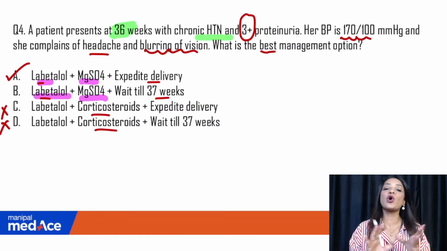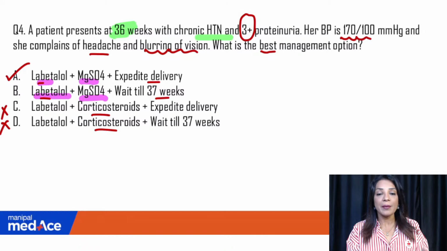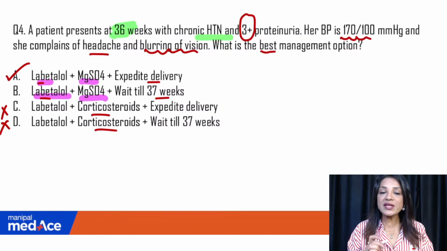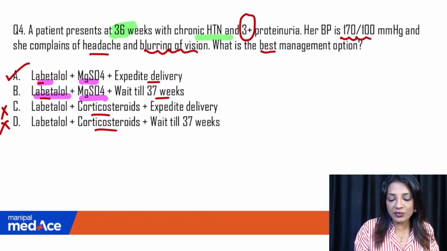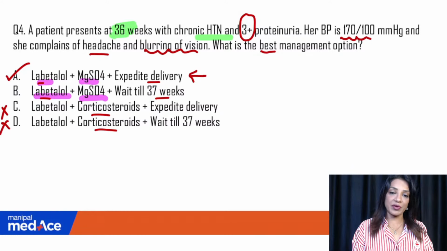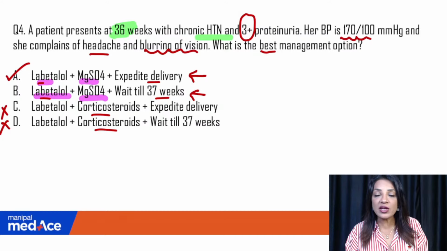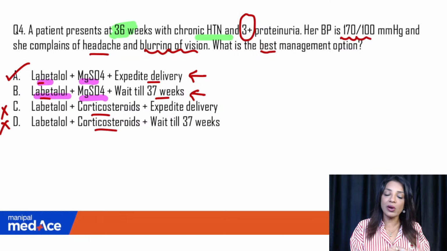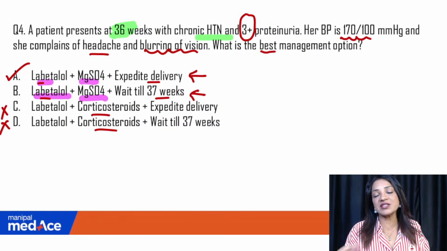So think about the options: why is the examiner giving magnesium sulfate in both options? For example, if they had not given magnesium sulfate in this particular option, then you would have thought, okay, she's probably not impending eclampsia, she's just severe PET, so maybe we can give labetalol and wait till 37 weeks and conduct Dopplers.